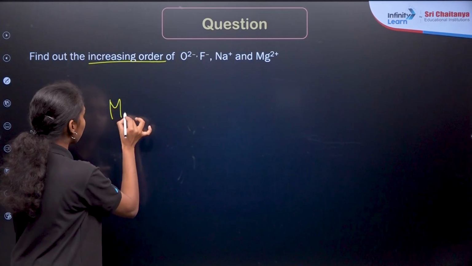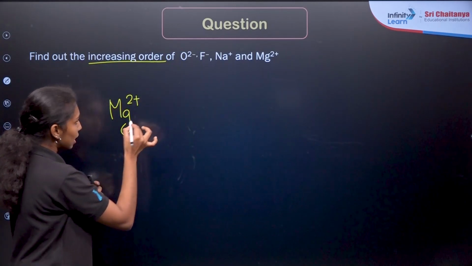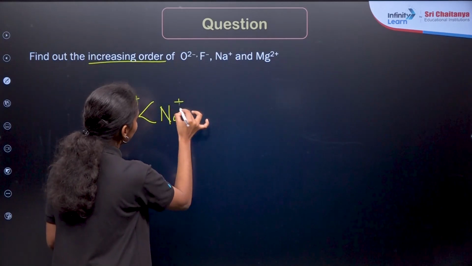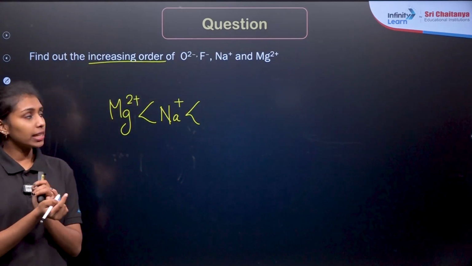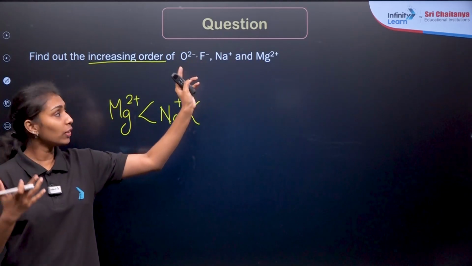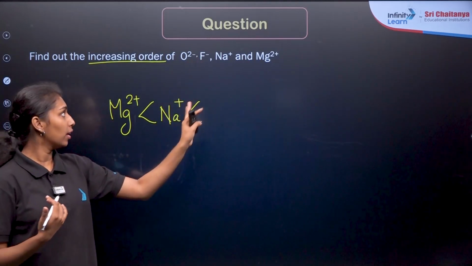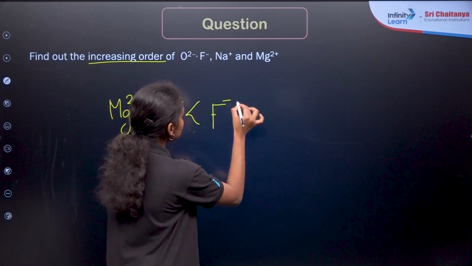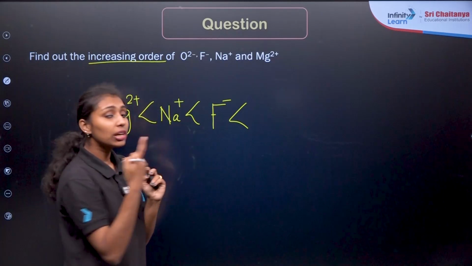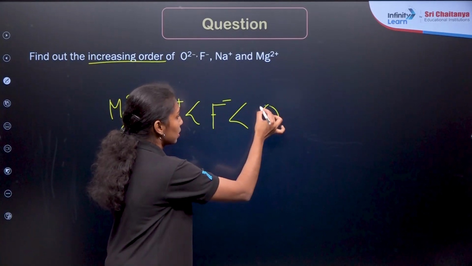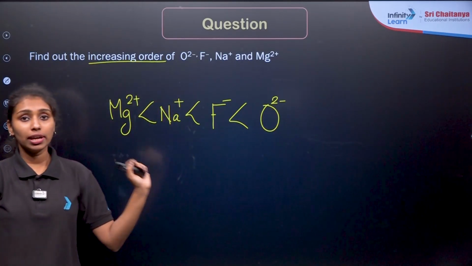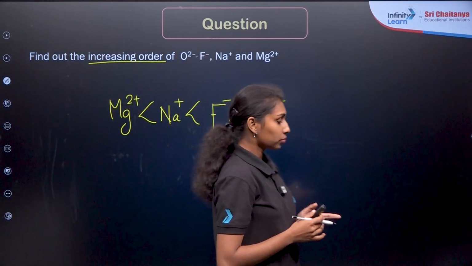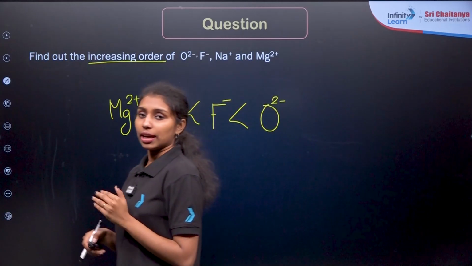Mg2 plus means 2 electrons are removed there, so Mg2 plus has a very small radius. Then the next cation, that is sodium plus, right? Then come the anions. F minus means 1 electron is gained, so it will be F minus. Then O2 minus means 2 electrons are gained, so it will have the maximum size. So this will be the correct increasing order of ionic radii: Mg2 plus, Na plus, F minus, O2 minus. Okay, I hope you understand.